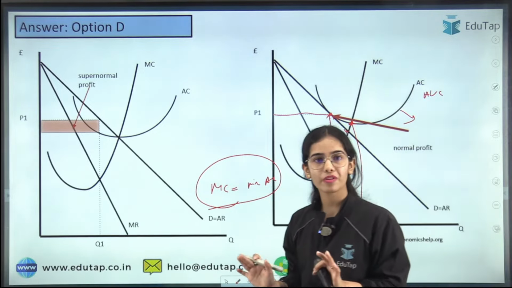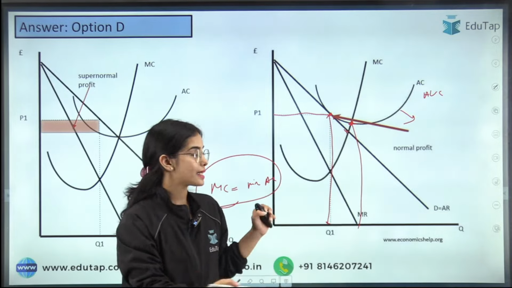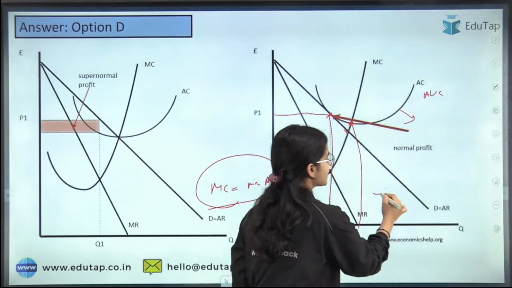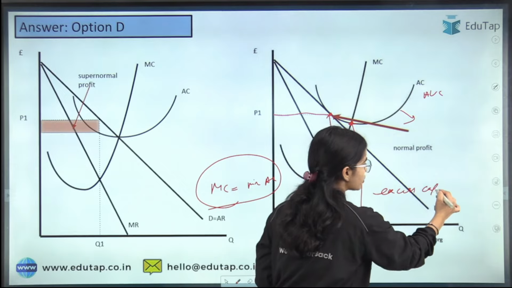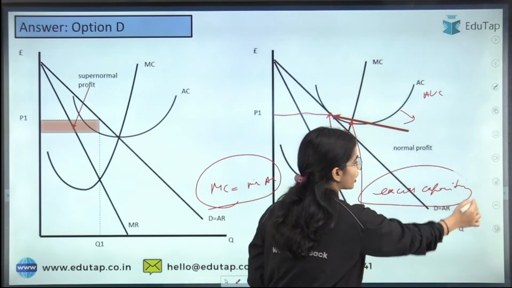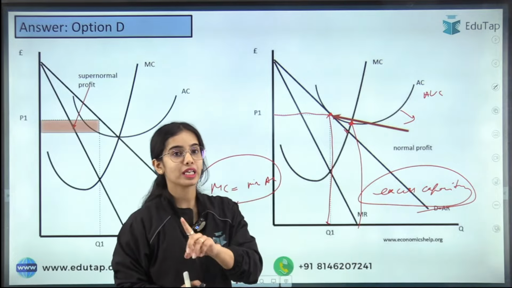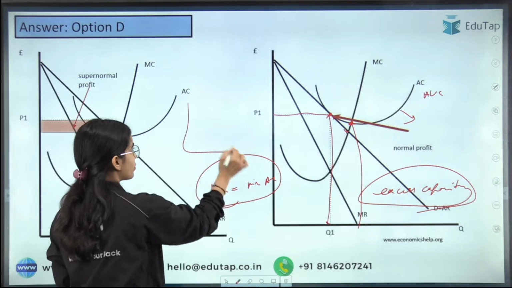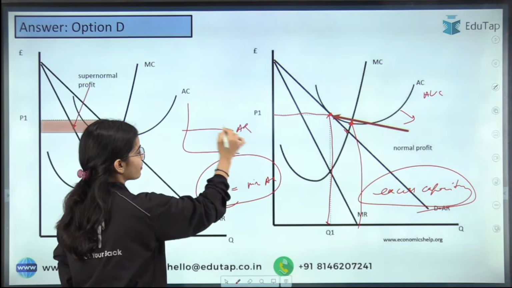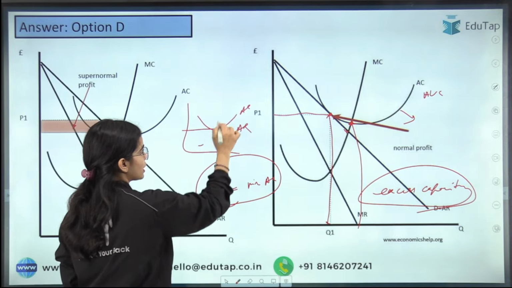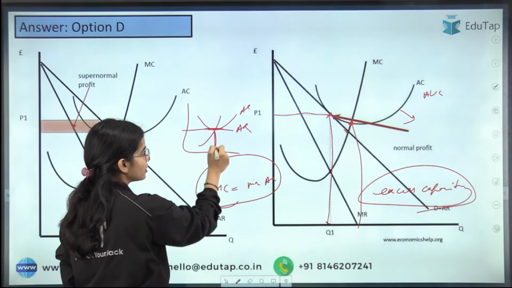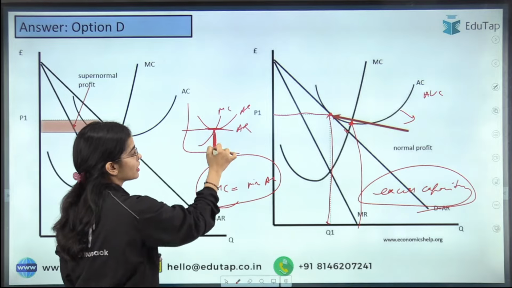I hope till now everything is clear. So that's why it is said that in monopolistic competition there is excess capacity, because you can reach the minimum point but you are not reaching. It is only in perfect competition that your average revenue is equal to average cost, and that you are producing at the minimum of the average cost.